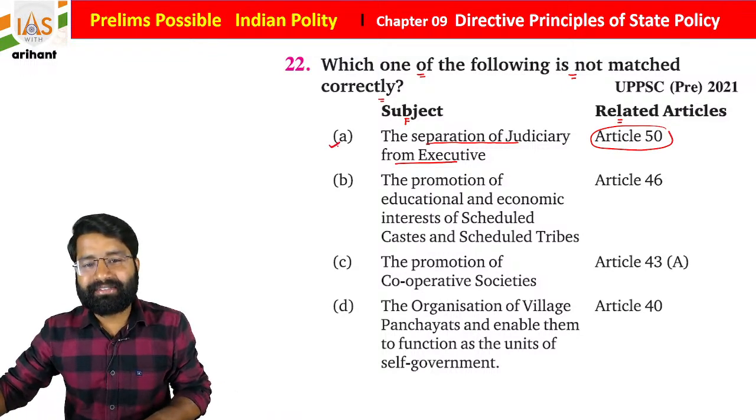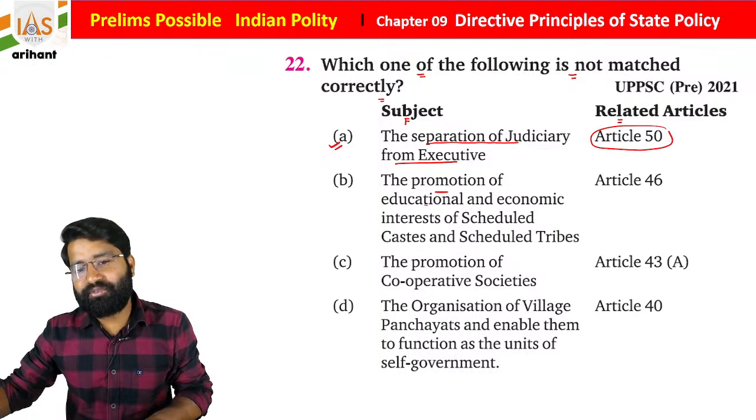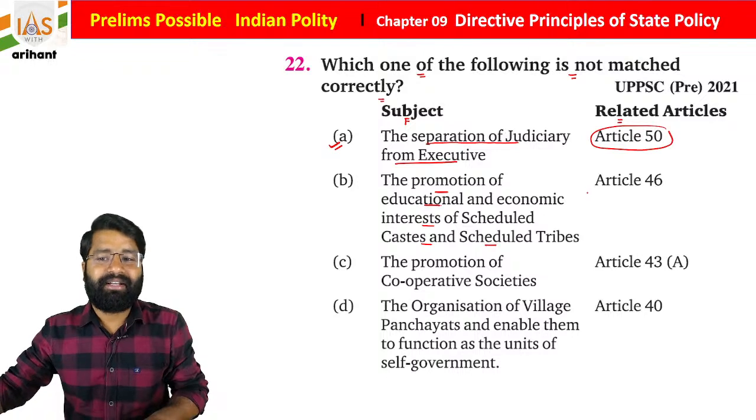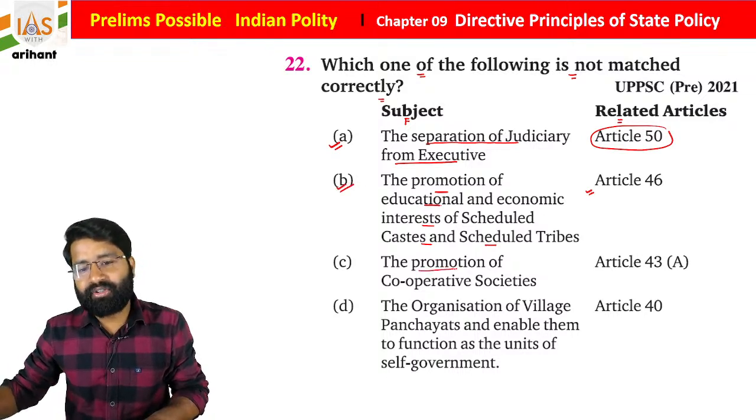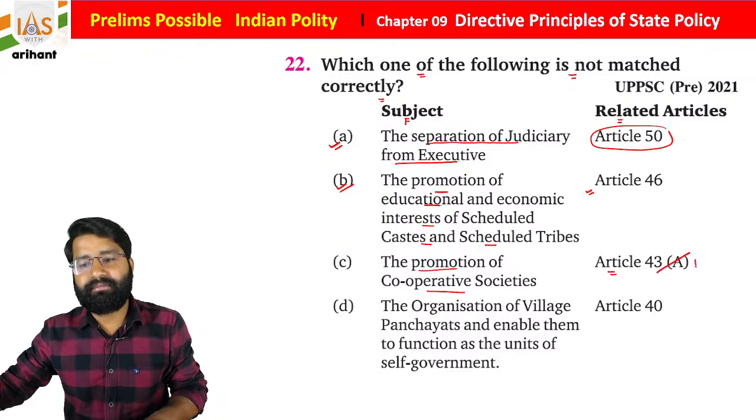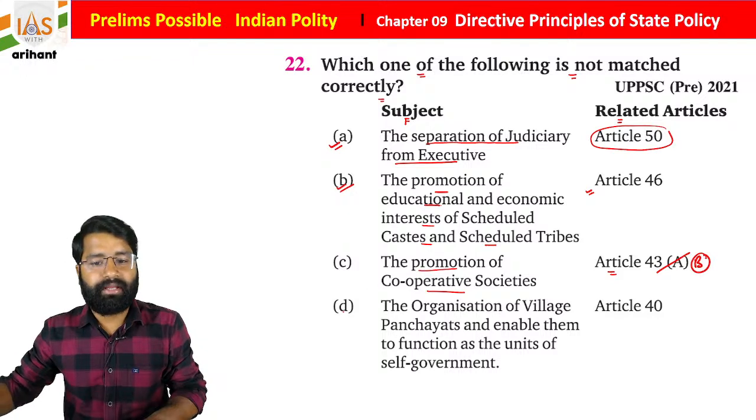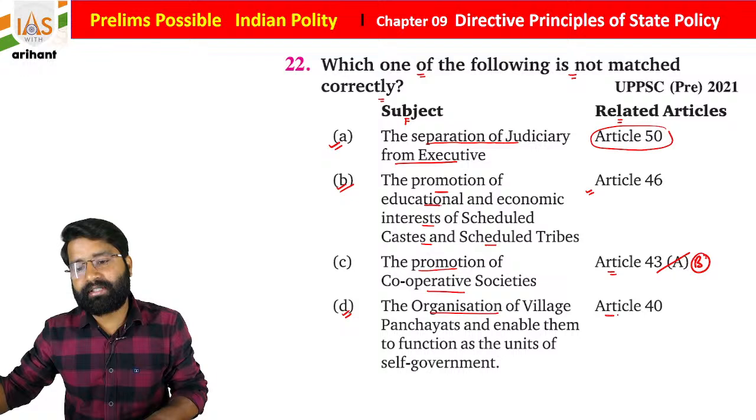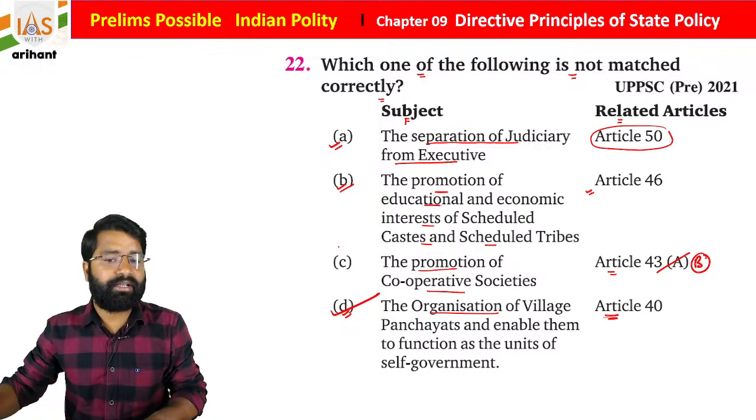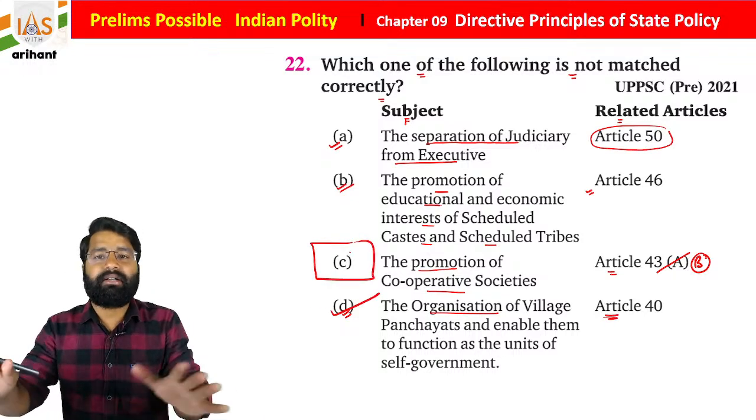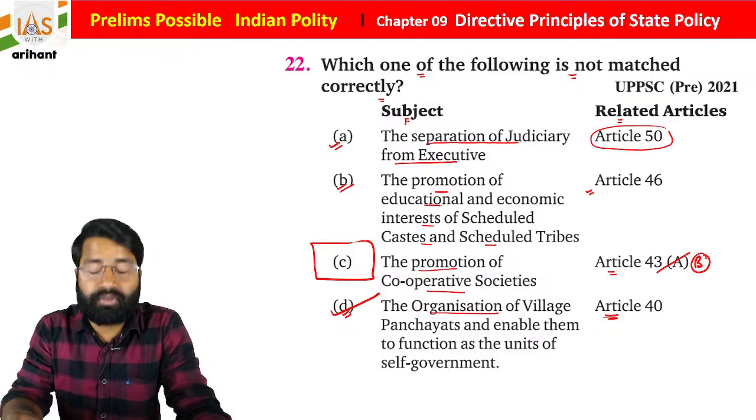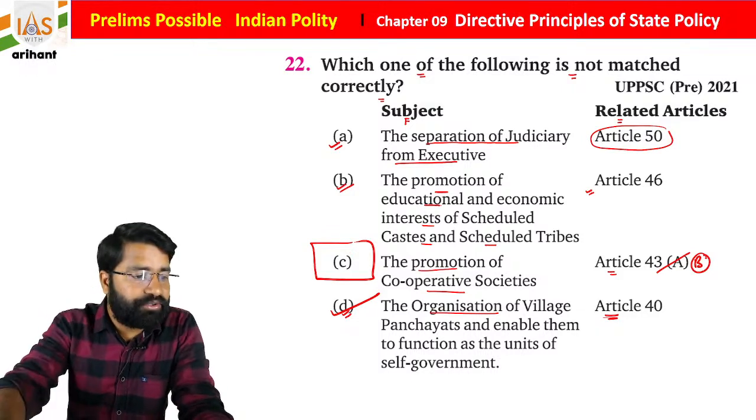Okay, so this is correct. Promotion of educational and economic interests of scheduled castes and scheduled tribes under Article 46, you'll say that it is also correct. The promotion of cooperative societies under Article 43, clause B. D says organization of village panchayats, Article 40, so D is also correct. The one not correctly matched is statement C, students, statement C.